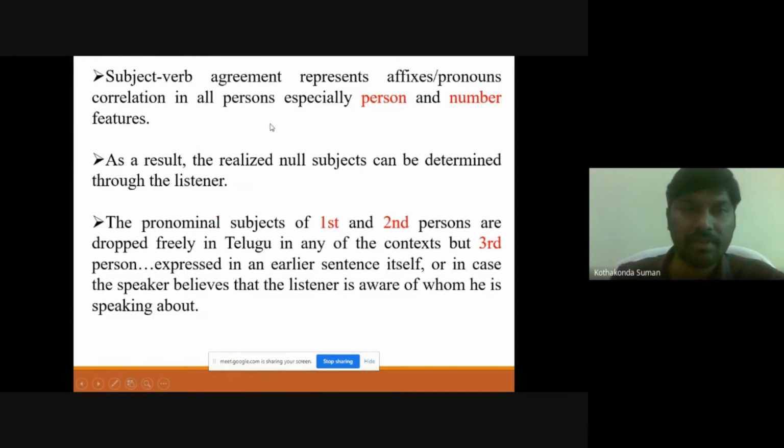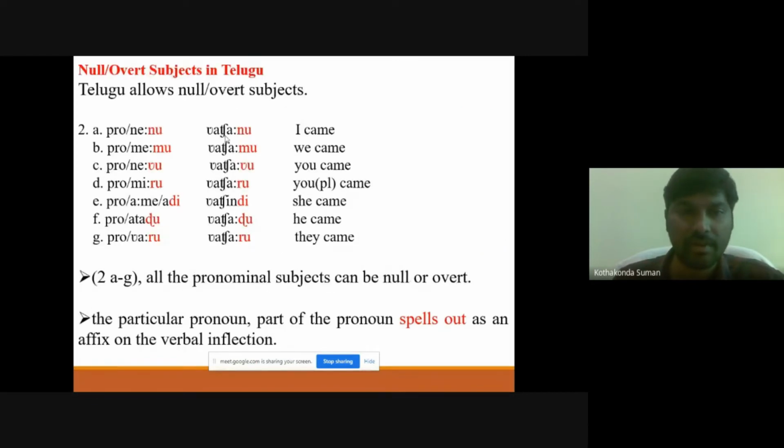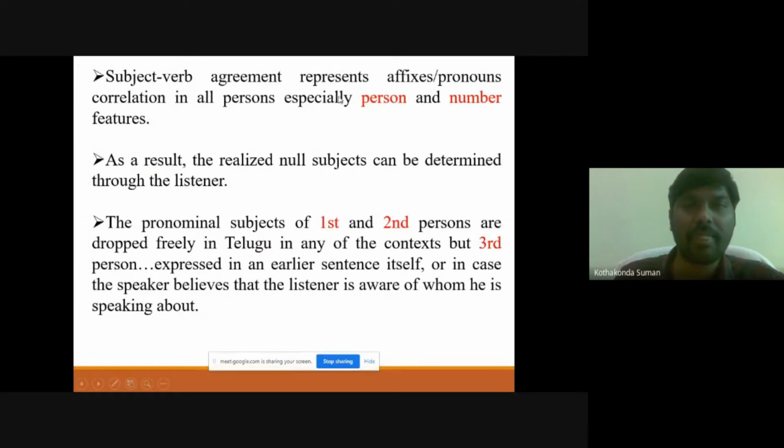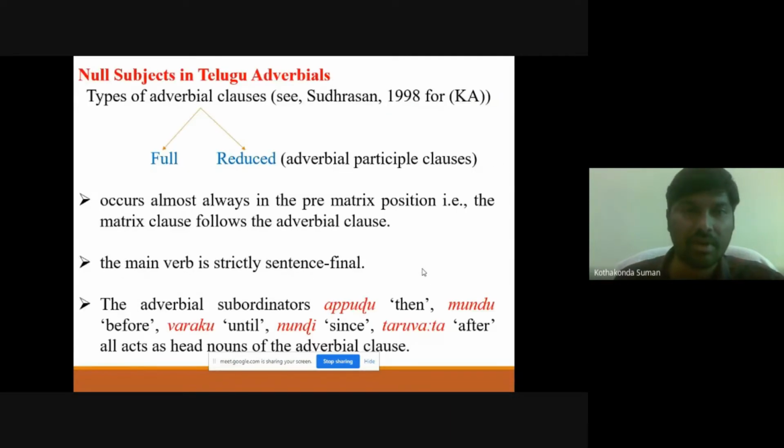Here the person and number features are on the verbal inflection, and only the gender feature is found in Telugu, like third person singular masculine, that is Atadu Vachadu, meaning he came. So only that is the masculine gender feature. For first and second person pronouns, they can be dropped freely, because in any context we can drop them, as they are understandable. Whereas for third person pronouns, there should be some discourse or conversation, so that the listener can understand whom the speaker is referring to.